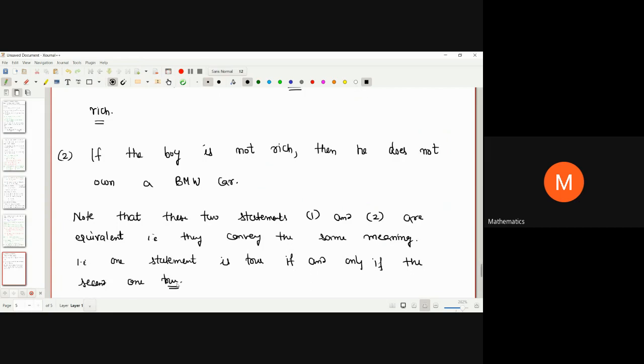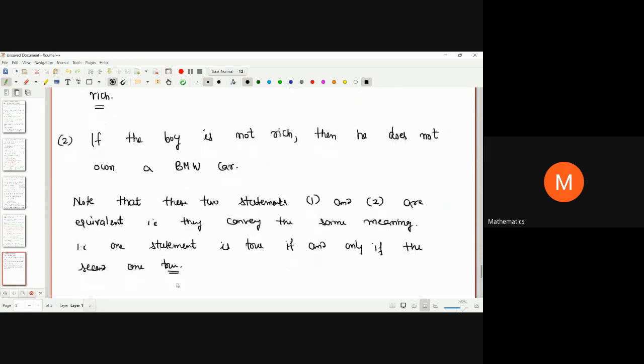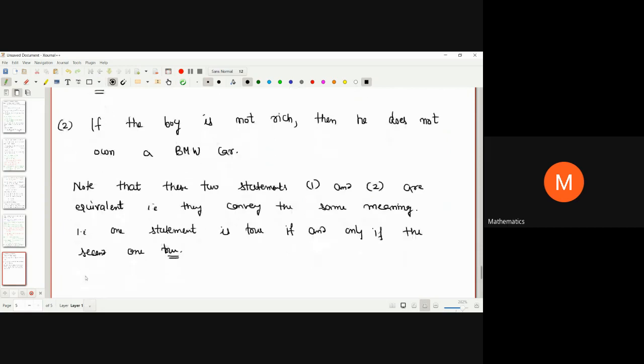Such kinds of statements are called contrapositives, and these are highly useful in mathematical proofs.